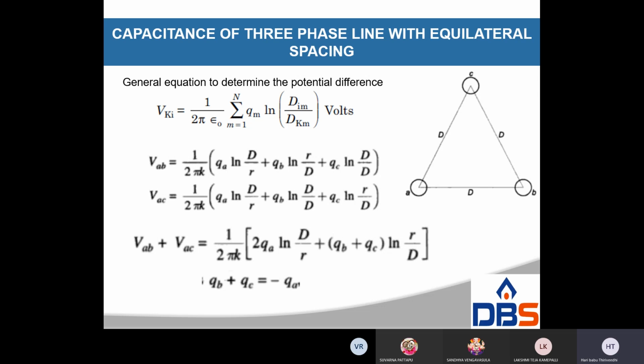Figure shows the three conductors A, B, C of the three-phase overhead line having charges QA, QB, QC per meter length respectively. Let the conductors be equidistant from each other. We shall find the capacitance of the line.